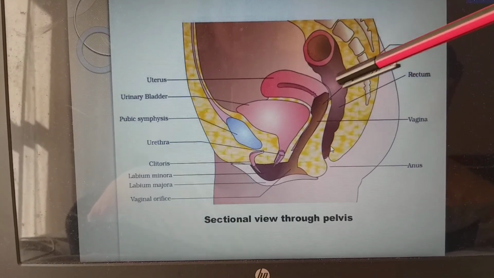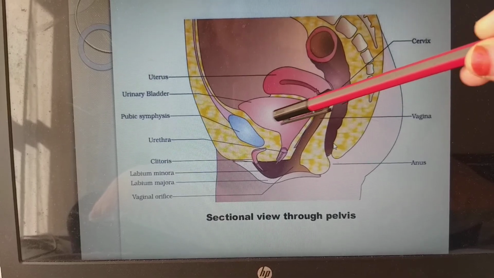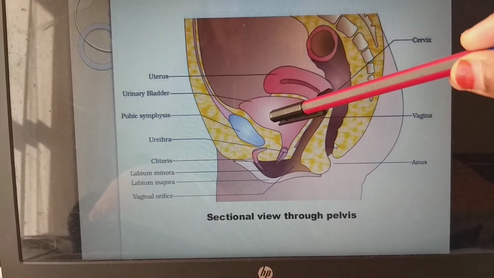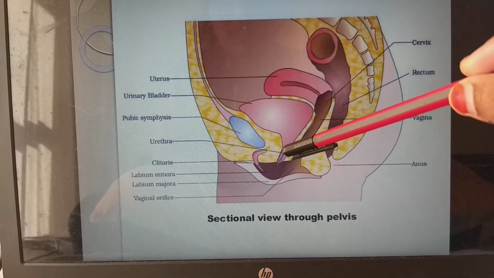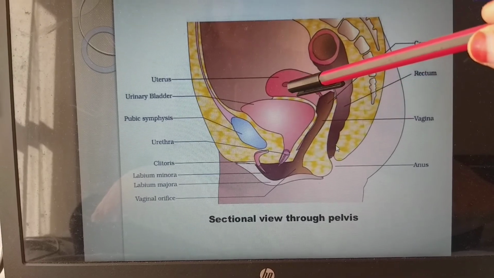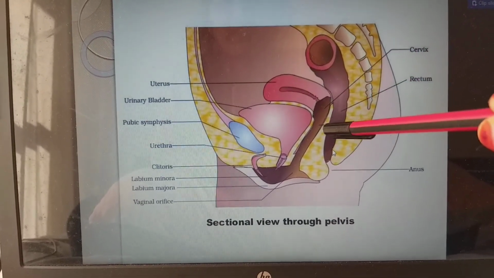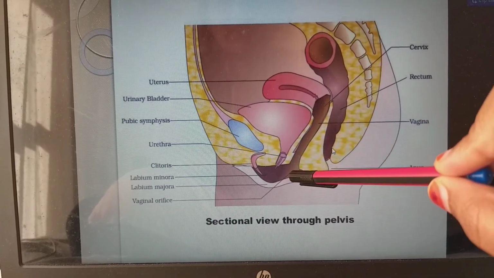So first, already we have seen this is the urinary bladder. So if this would be the picture, immediately next to the pubis we will have the urinary bladder. So this is pubic symphysis, urinary bladder, and we have the urethra. And next to that we will have the uterus. So we have the uterus, vagina, and finally it will be dislodged into vaginal orifice.